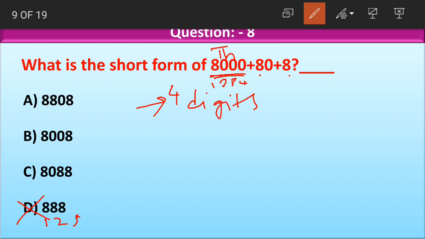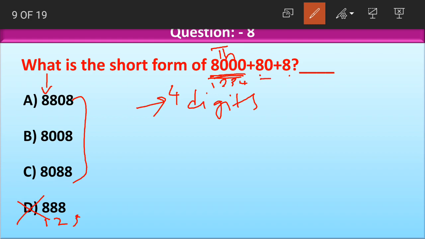Now we have only 3 options here, among which we have to choose the correct answer. Again, let's look here. 8 is at thousands place. Now check in the options whether 8 is in thousands place or not. If you look at the options, in every option 8 is at thousands place. So again, we cannot eliminate any answer here.